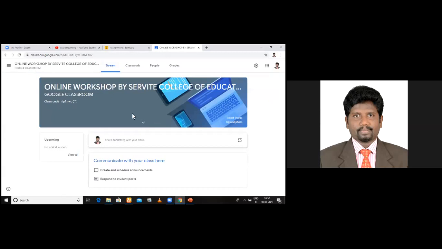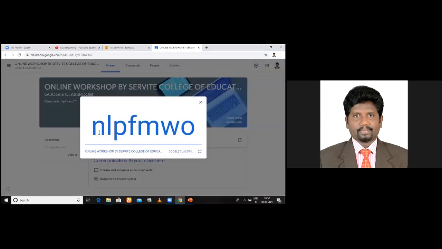Now, how to share the code? How to invite the students? See here, click here, the code is displayed. Now, I request you all, please make note of this code also. So you will have to create classes here and in Edmodo, both the classes you will have to work. Please make note of this code. You will have to join this class. How do you join this class? There is a plus symbol at the beginning. I showed you, no? Plus symbol. By clicking that, you will be able to join the class.